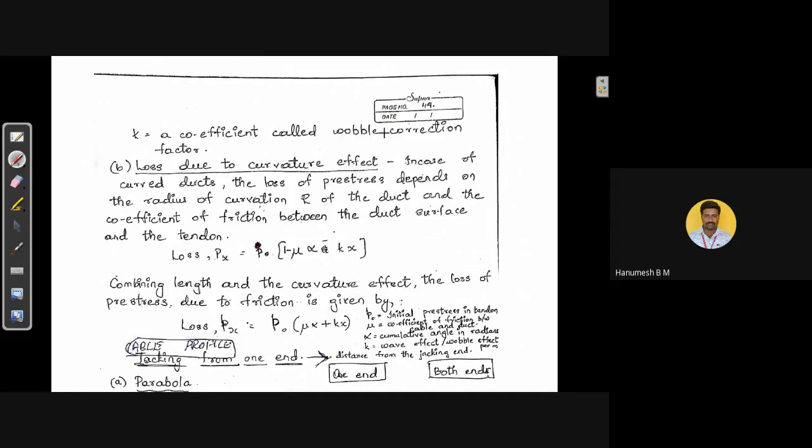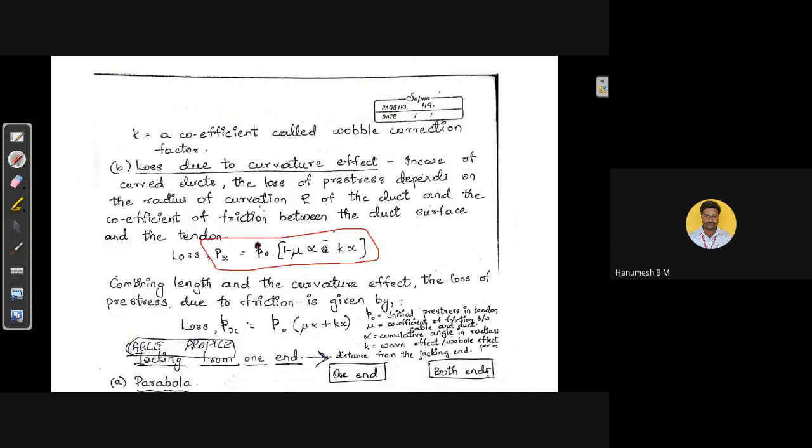K is the coefficient called wobble correction factor. Then we have loss due to curvature effect. Second one, in case of the curved ducts, the loss of pre-stress depends on the radius of curvature of the duct and the coefficient of friction between the duct surface and tendon. This loss due to curvature effect is given by this formula.